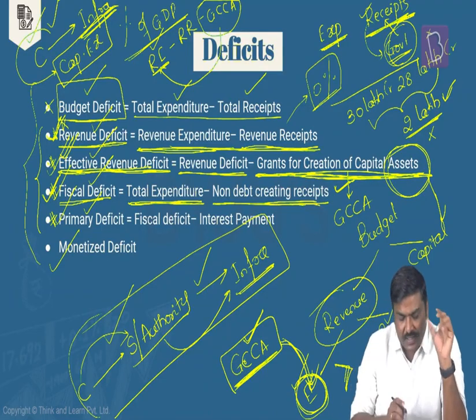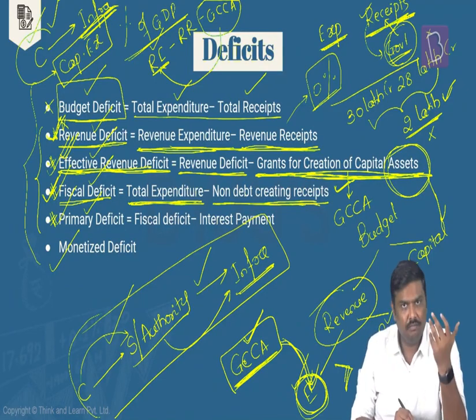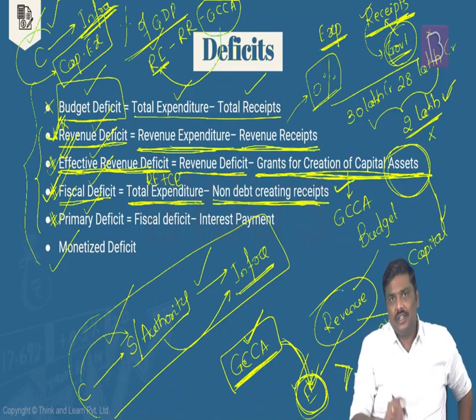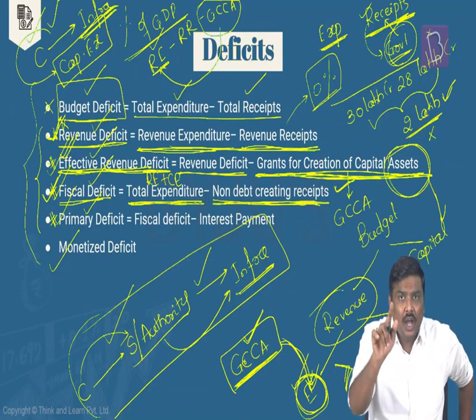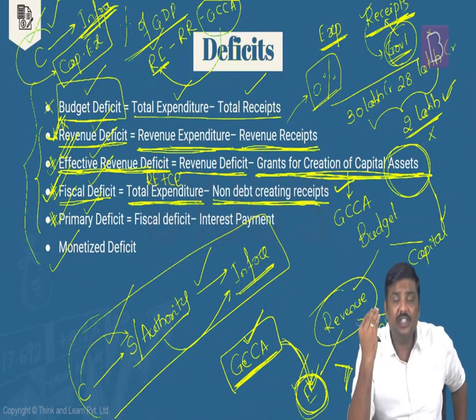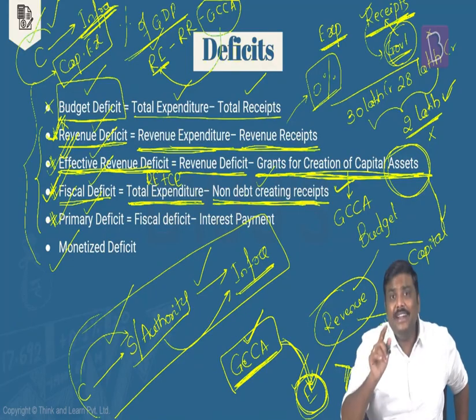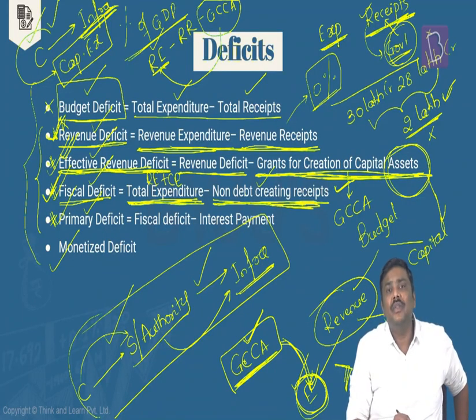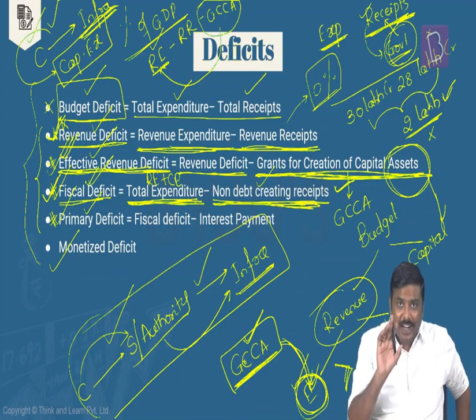And what I'll consider in this particular calculation is the total expenditure, meaning the revenue expenditure plus capital expenditure, minus non-debt creating receipts. Those particular receipts which are not creating any liability on the shoulders of the government. Right? For example, tax receipts, non-tax receipts, proceeds from disinvestment, recovery of loans, etc. These are non-debt creating receipts. So on one side I will write total expenditure, and on the other side I will write non-debt creating receipts. The difference between them is called the fiscal deficit. And remember this very carefully.